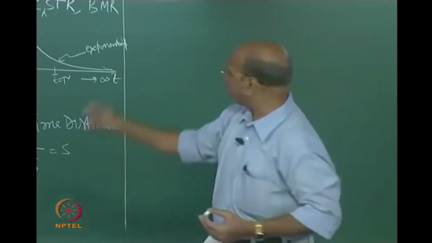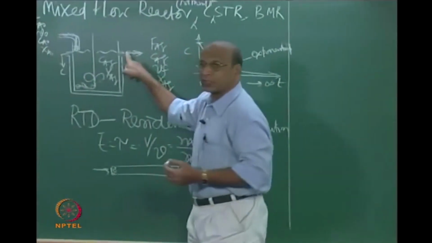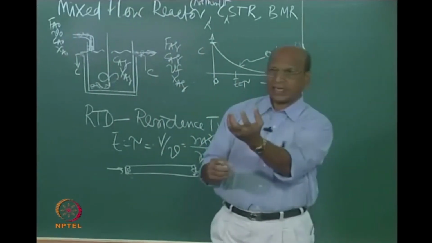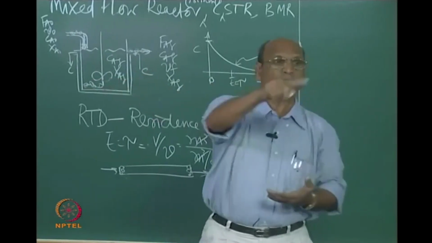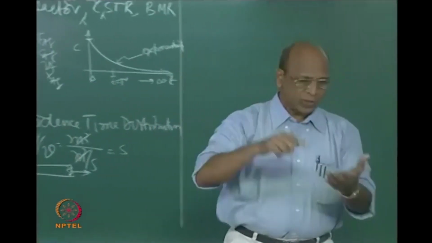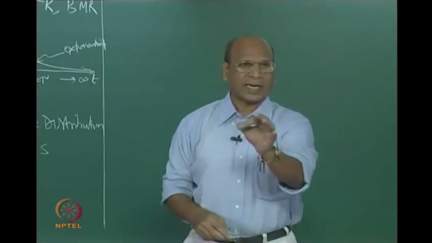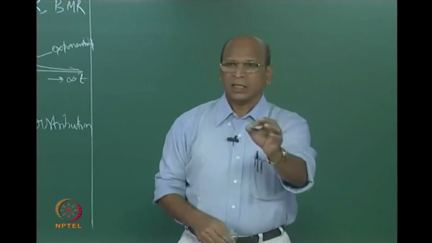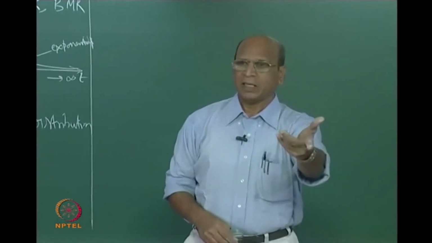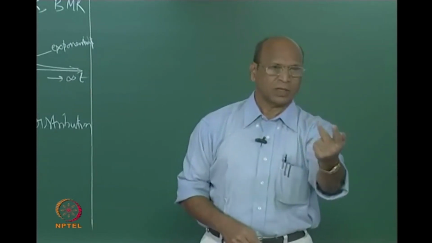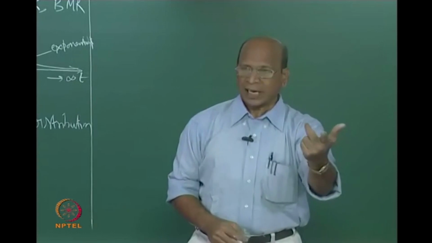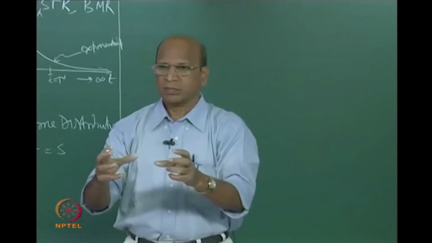So, what you see here is a low conversion, because you are now mixing the packets with 100% conversion, that means 0 concentration of reactant, with a 1 minute packet where, if I have 10 moles per liter, the concentration may be 9 moles per liter. That means 10% conversion, right. So, these things I am mixing, right.